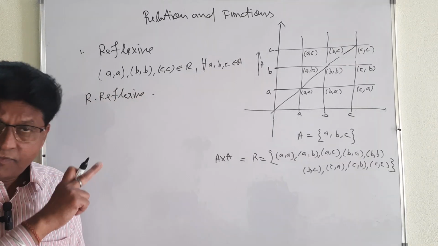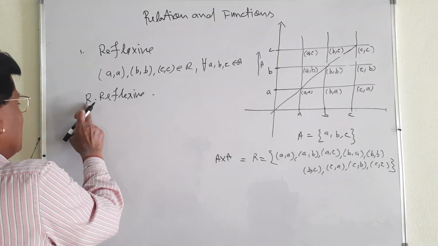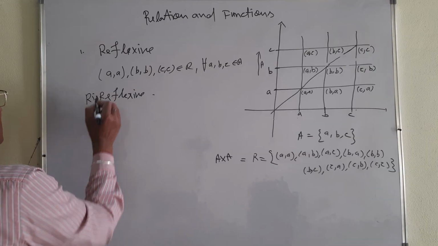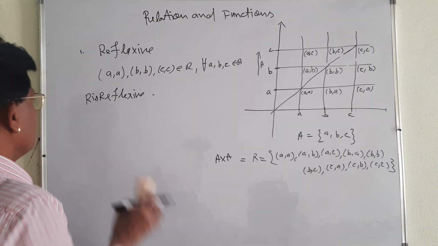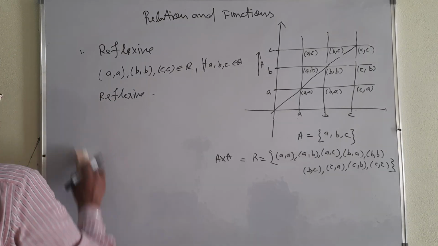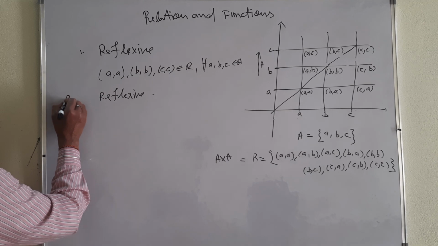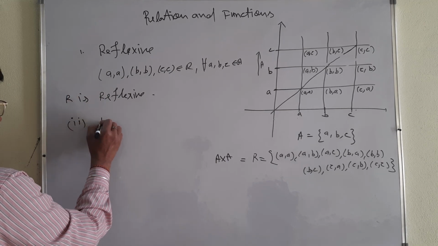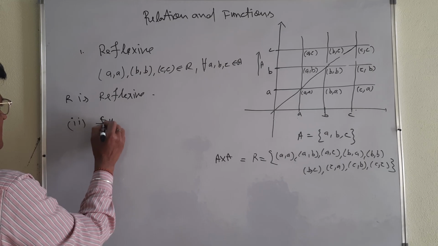For the beginners, I am going to review it. R is reflexive. You can write R is reflexive. I am going to write it clearly. I think it is not really visible to you. R is reflexive. Second case: symmetric.